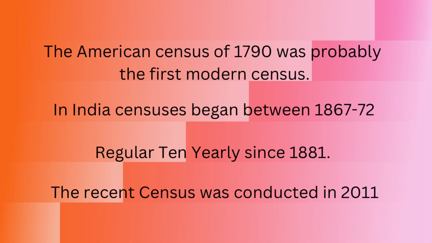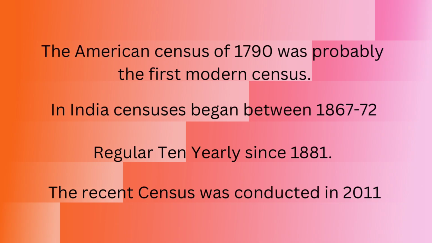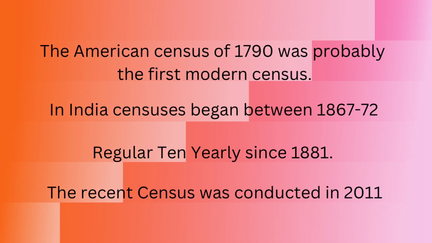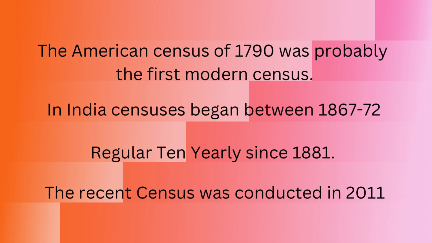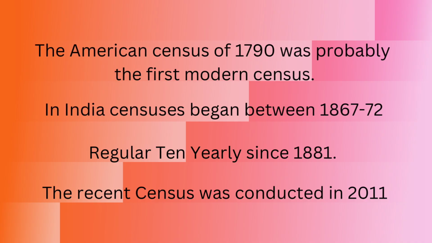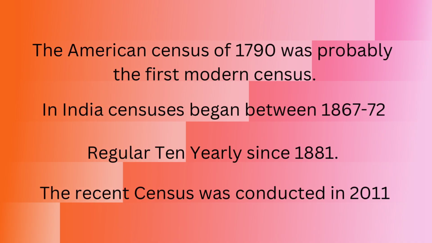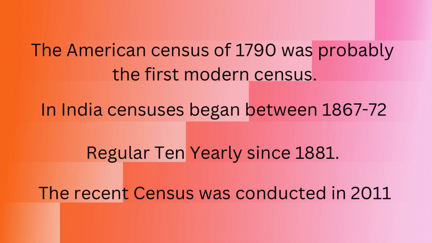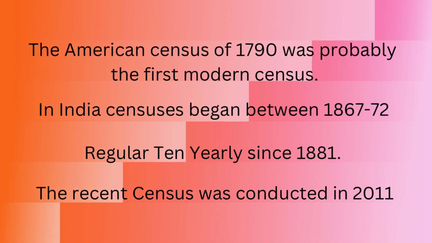The American census of 1790 is considered the first modern census. In India, censuses began to be conducted by the British Indian government between 1867 and 1872, and regular 10 yearly decennial censuses have been conducted since 1881.